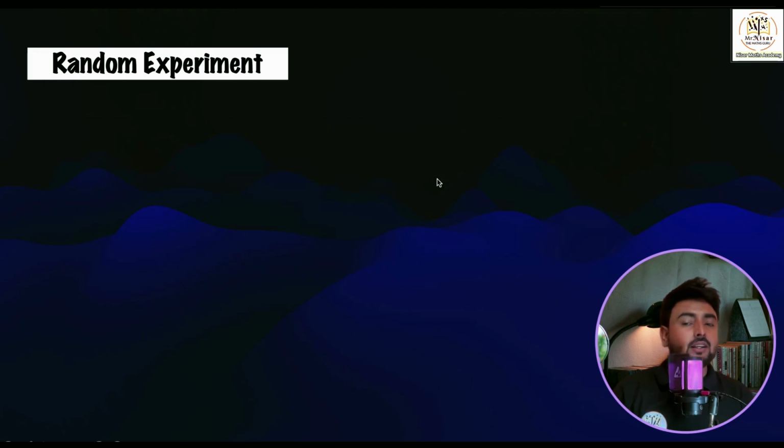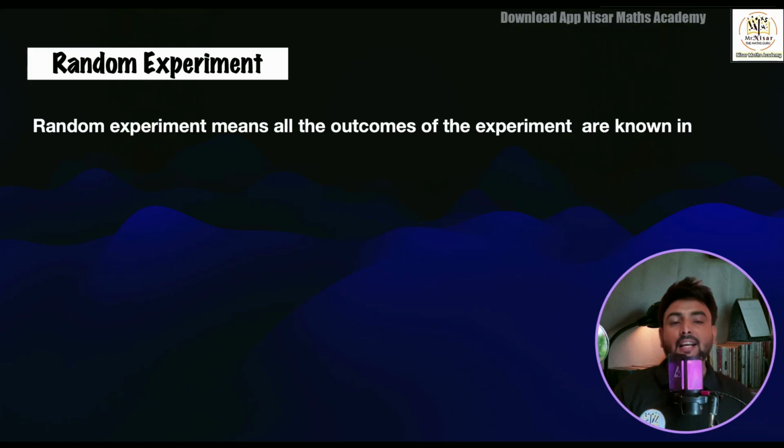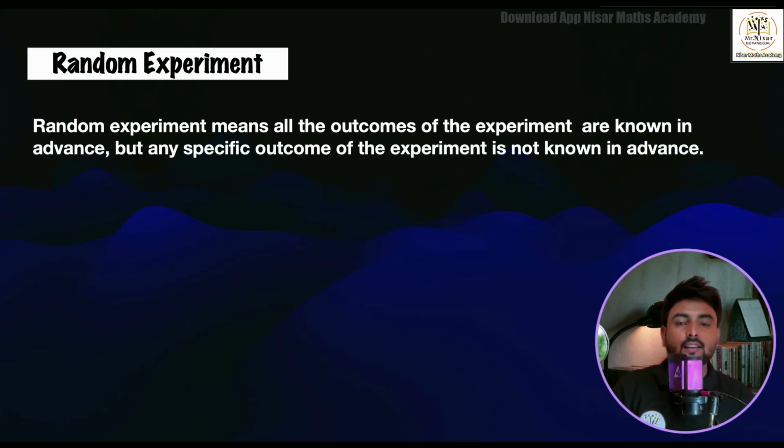Let's go ahead. We have a next point, that is a random experiment. This is very important. And what does random experiment mean? A random experiment means all the outcomes of the experiment are known in advance, but any specific outcome of an experiment is not known in advance. Let's try to understand this with the help of an example. Children, when a die is thrown, we are aware that the possible outcomes will be 1, 2, 3, 4, 5 and 6. But we are not sure what will come when a die is thrown. So this is an example of a random experiment.